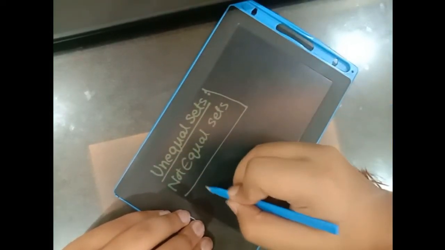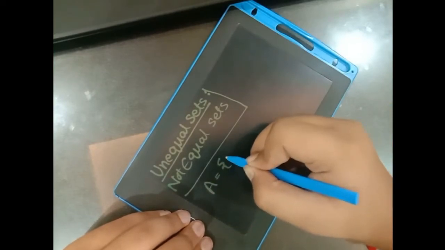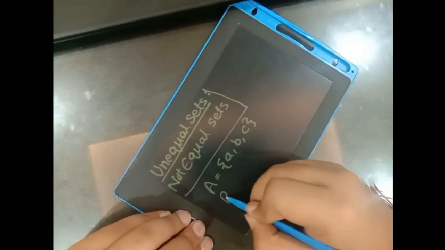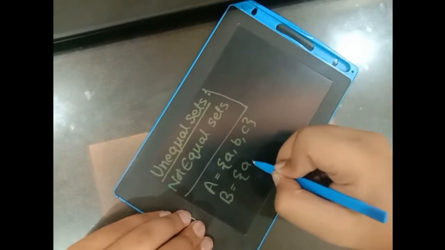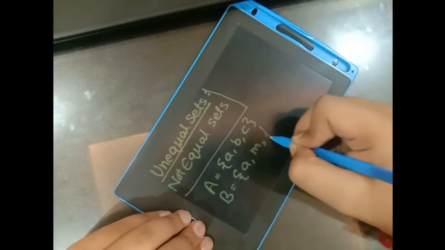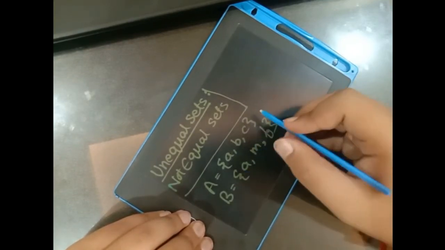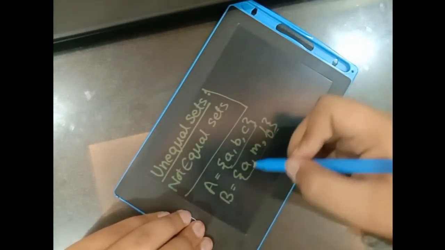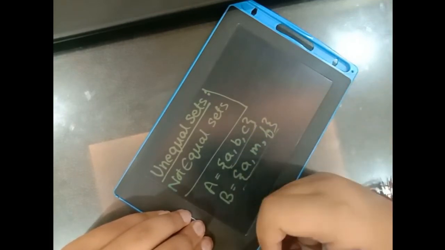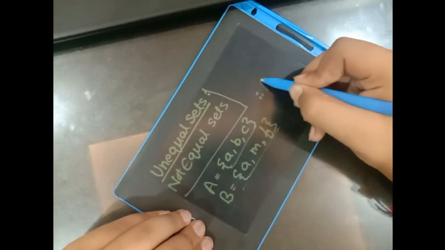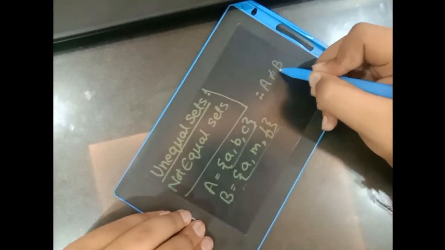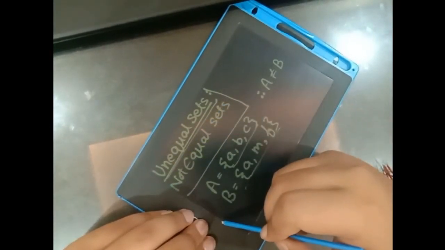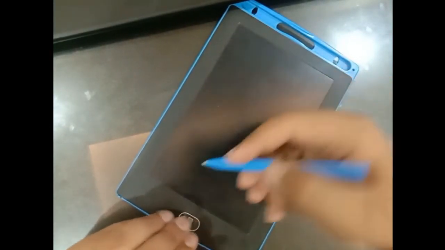For example, if A has elements A, B and C, and B has elements A, M, F, right? So we can clearly see that not all the elements of A also belong in B, and not all the elements of B also belong to A. Therefore, A is not equal to B. Hence, A and B are unequal sets. Clear?